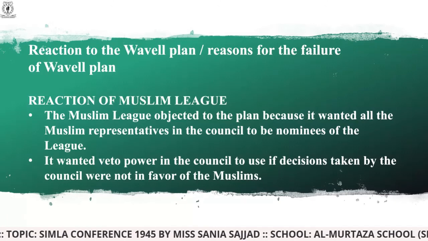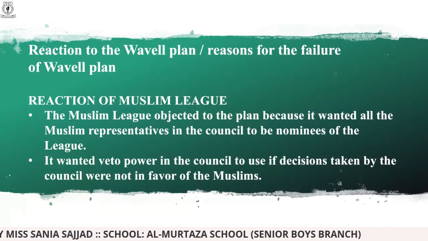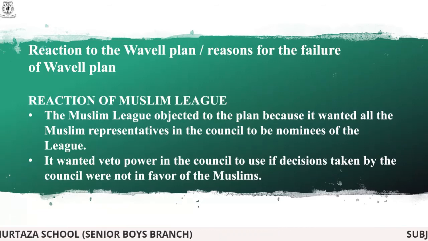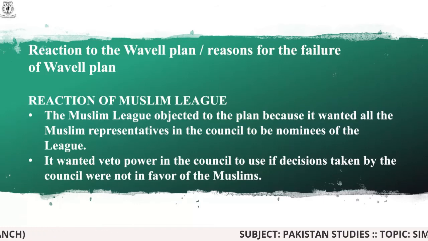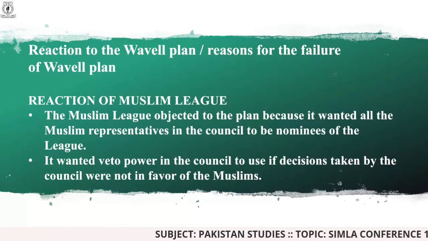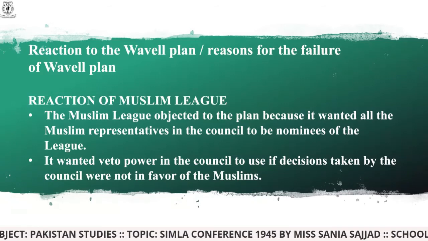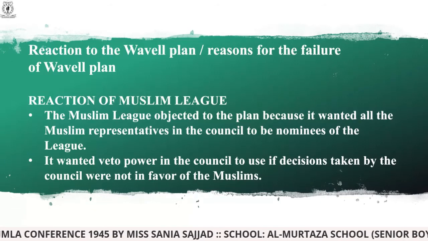But on the other hand, the Muslim League objected. They were not in favor of the decision because they wanted separate representation, and they wanted all of them to be nominated by the Muslim League as part of the council. But the Wavell plan did not state the number of people who would be allowed to be nominated.